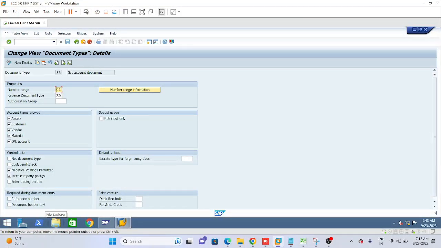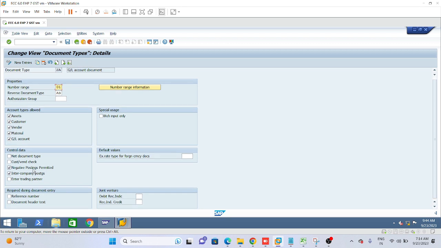Okay, write down please. Then under control data, write down these checkboxes which are ticked. You can see the screen and note those down: negative posting permitted, intercompany posting.